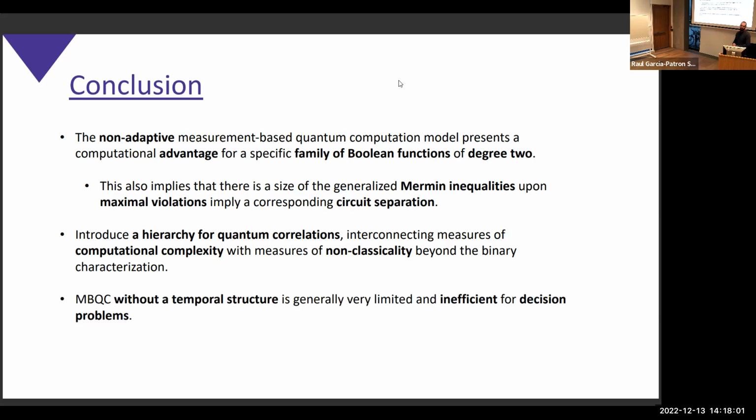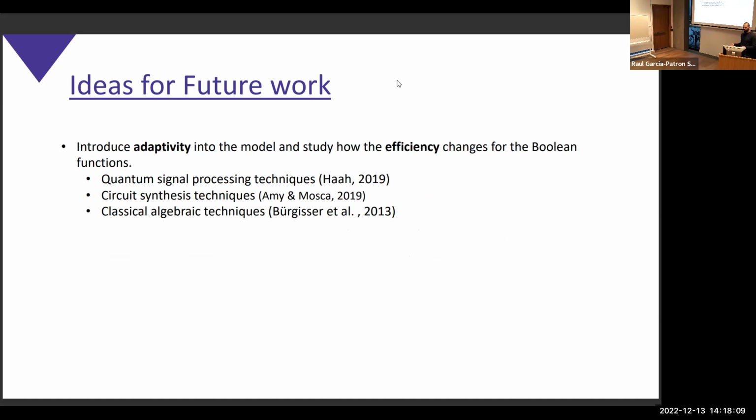And generally, we see that without a temporal structure, we are not very efficient in computing decision problems. As ideas for future work, we want now to introduce additivity in, for example, one adaptive layer and see how much computation we get from it, how much computational power we obtain.